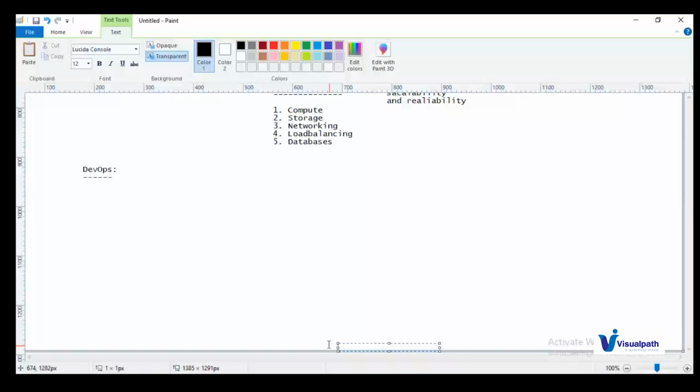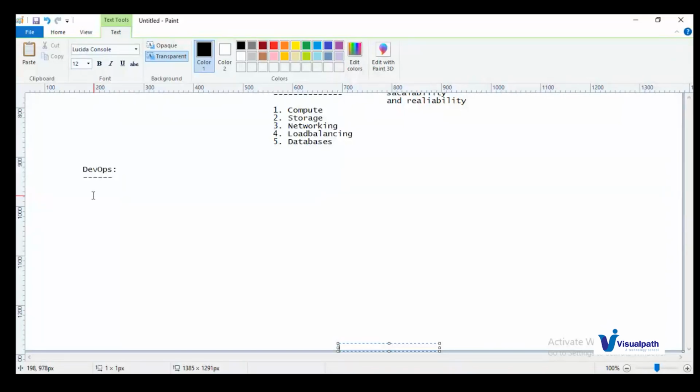In the initial days, what they would do is the development team will develop the applications and hand over that application to the operations team, right? The operations team will perform all the deployments and maintain the servers, all these things. So in DevOps, we need to prepare a strategy and a practice to deploy the application automatically. This automation we can perform with different tools in DevOps.